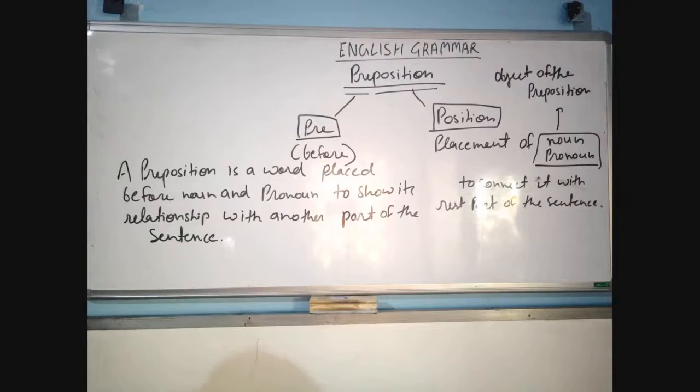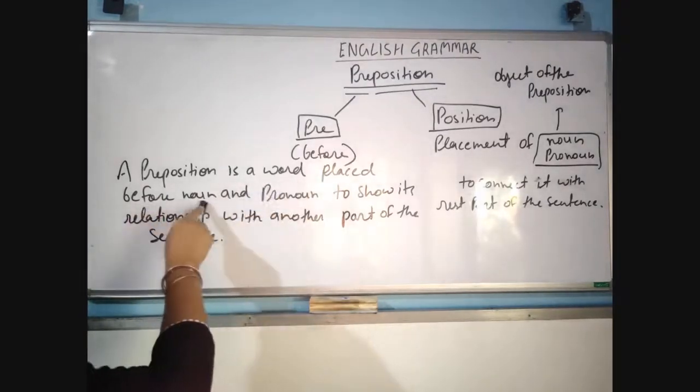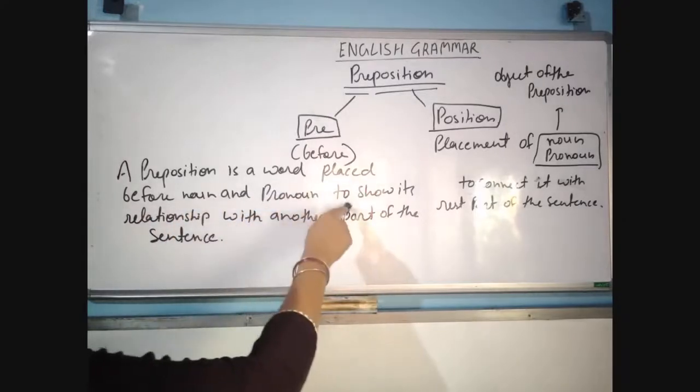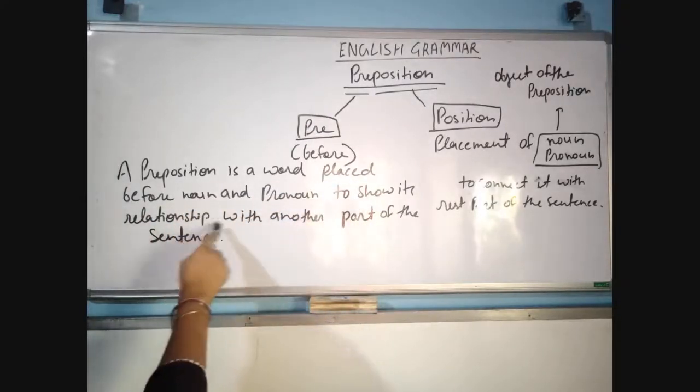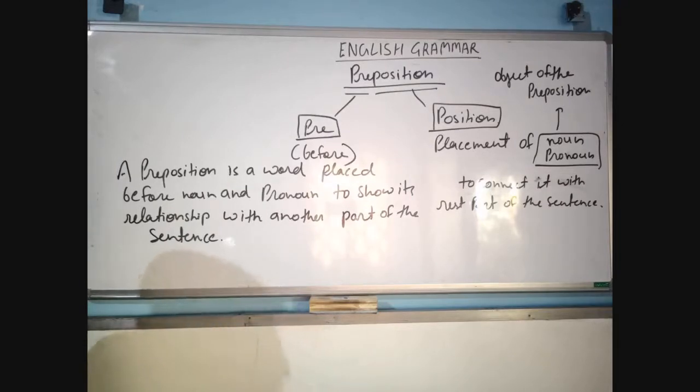Okay, a preposition is a word placed before noun and pronoun to show its relationship with another part of the sentence. So this is the complete definition of preposition. It is always used before noun and pronoun to show the relationship of that noun or pronoun to the rest part of the sentence. Is that clear? So this is preposition.